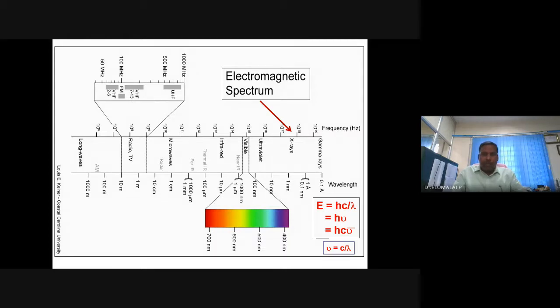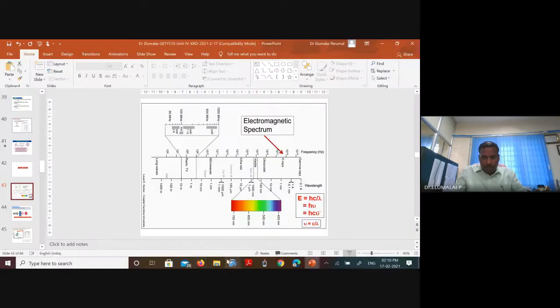The typical wavelength of X-rays is a few nanometers or angstroms, very narrow in the electromagnetic spectrum. This is also one of the high energy radiations, next to ultraviolet and before gamma rays. High energetic.